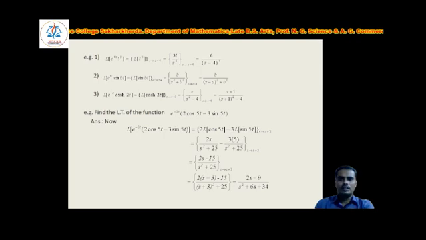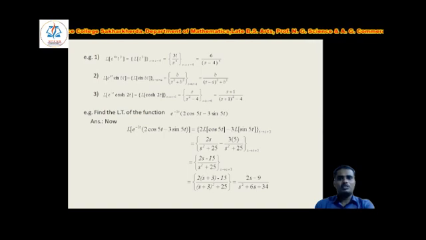minus 4. Next example, find the Laplace transform of the function e to the power minus 3t into 2 cos 5t minus 3 sin 5t. Here we have to apply both the properties, linearity as well as the first shifting property. Now the Laplace of e to the power minus 3t into 2 cos 5t minus 3 sin 5t, that is equal to, here the function is multiplied by e to the power minus 3t, so here s changes to s plus 3.